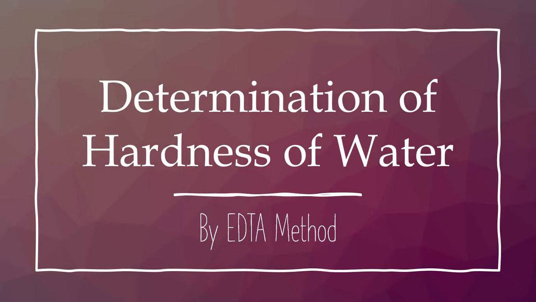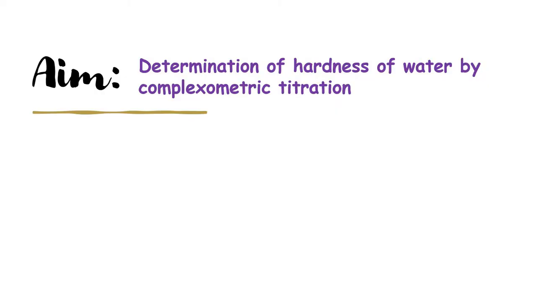In this lecture, we are going to see determination of hardness of water by EDTA method. So this is an experimental setup where we are going to see how hardness of water is to be calculated with the help of titration method. The aim of this practical is determination of hardness of water by complexometric titration.